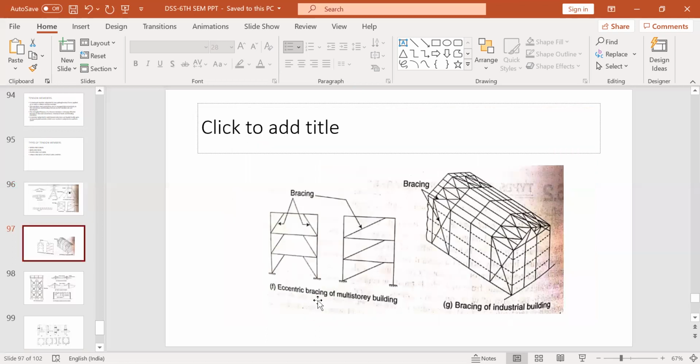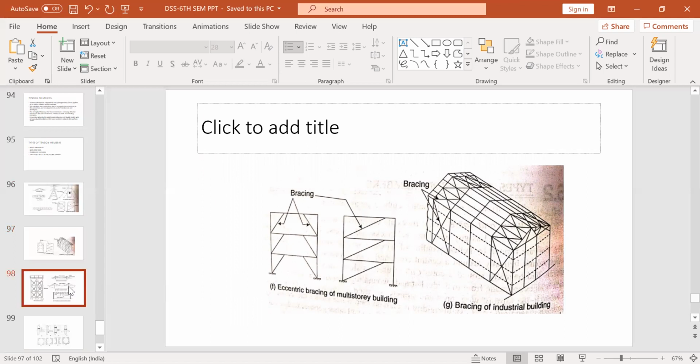This is another, an eccentric bracing of multi-story buildings. This is a multi-story building. Bracings are also used as tension members. See here, and for this industrial building, that we will understand in the later part of this syllabus, one chapter is dedicated to pre-engineered buildings. Then some of these bracings, some other members, the purlins and roof trusses, are also subject to tension. So they are being used.